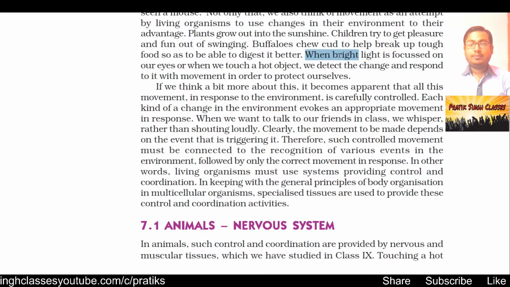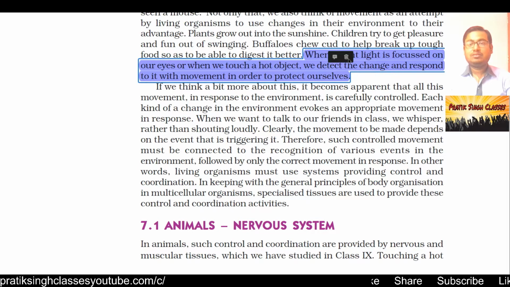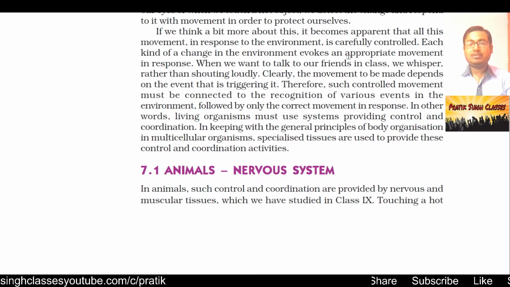When bright light is focused on our eyes or when we touch a hot object, we detect the change and respond to it with movement in order to protect ourselves. This happens because of a reaction due to a stimulus. Not only in us, in all living organisms, there happens a reaction due to a stimulus.